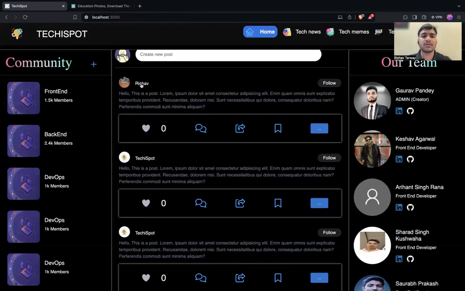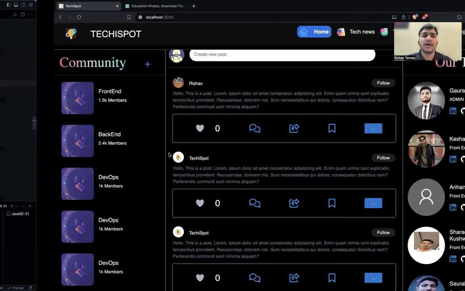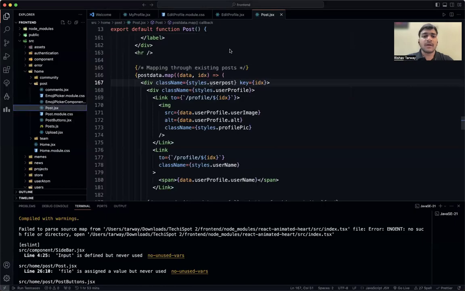So let's say the user has changed his profile, and this was also posted by me, and I want to change this particular photo for this post. So maybe another community member is trying to change their post, so they can simply click on that and they can edit the profile as they want.